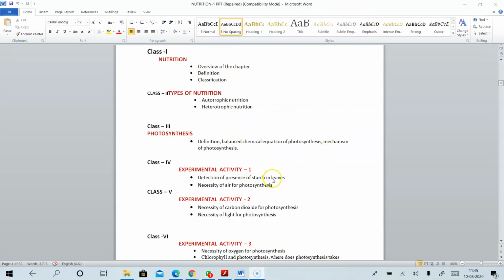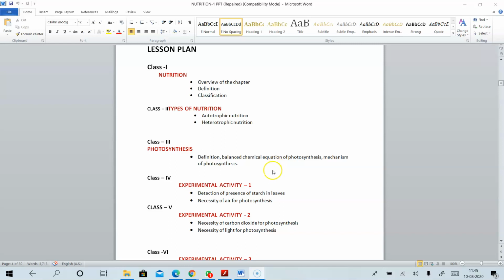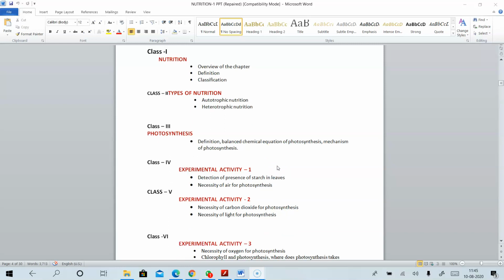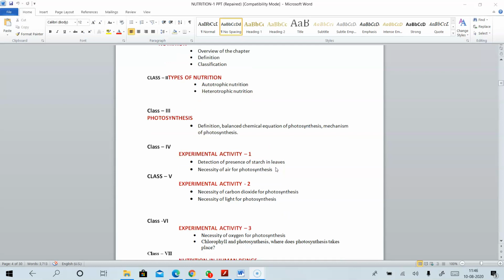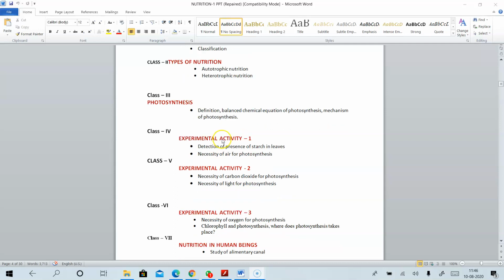So, in the previous classes, we have learned about definitions of autotrophic, heterotrophic, photosynthesis, and detailed notes about photosynthesis, that is definition, mechanism, and the balanced chemical equation. And in the next classes,